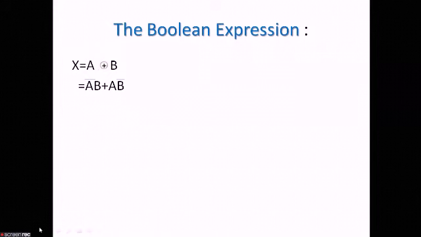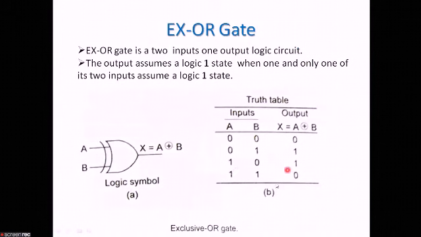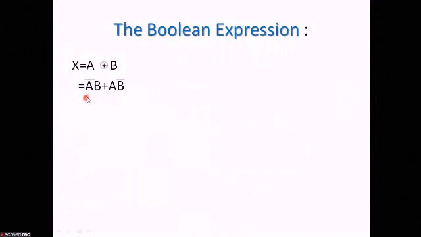Let us see the truth table again. This is the truth table. From the truth table, we get the expression X is equal to A XOR B, and this is the Boolean expression, A bar B plus A B bar. So A XOR B is equal to A bar B plus A B bar. I hope this Boolean expression is also clear to all of you.